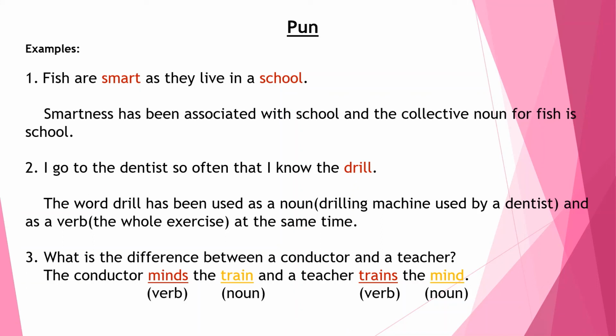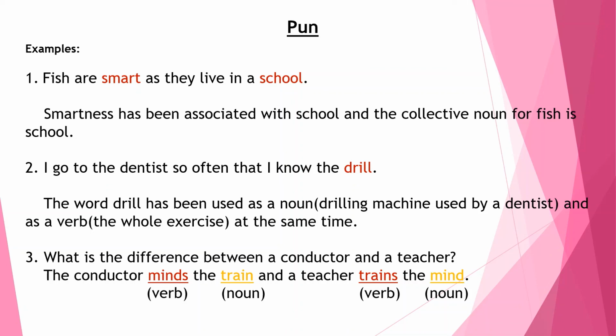The conductor minds the train means the conductor is in charge of the train, how the train will run, where it will stop. And a teacher trains the mind means a teacher works to train the minds of children.